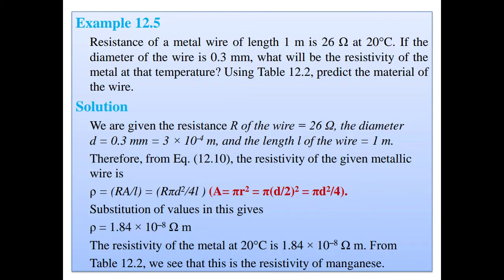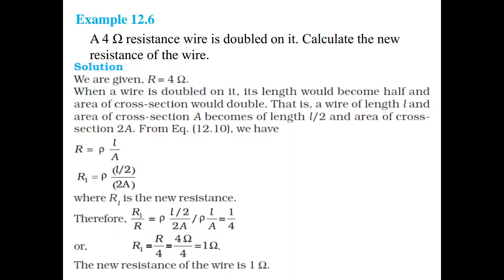Here it is given that 1 meter is 26 ohm at 20 degrees Celsius. So 20 degrees Celsius, here we need not use this value. Now in 12.6, again the question is, a 4 ohm resistance wire is doubled on itself.